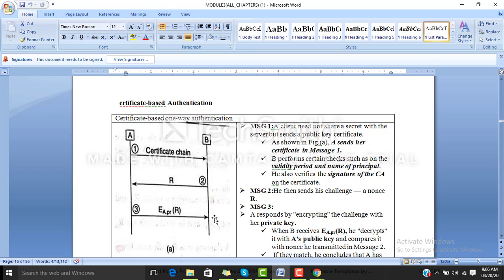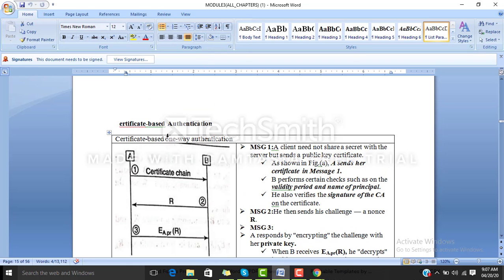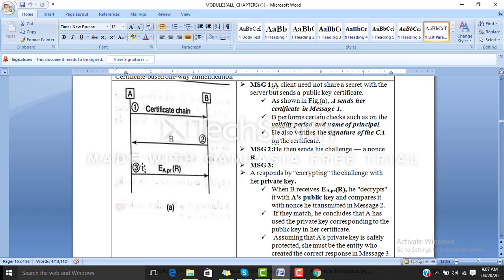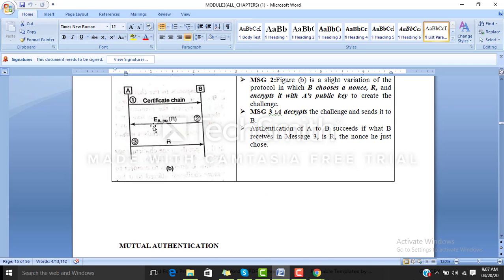When the server receives it, the first thing he has to do is decrypt it, and the nonce sent in step 2 and the nonce received in step 3 should match. So this is all that happens. Instead of a password, like we studied in the previous case, here a certificate is being sent. That is what happens in certificate based authentication.